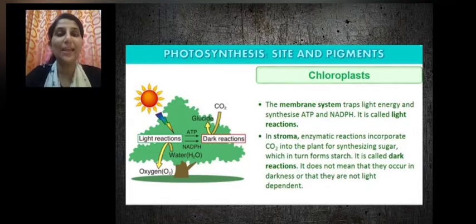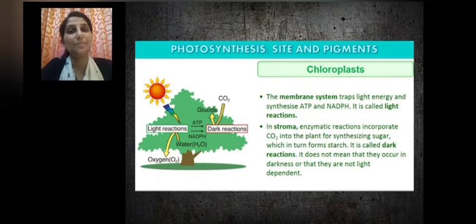So ATP and NADPH are synthesized in the presence of light energy, and the site of synthesis is the membrane system, and it is called the light reaction. Basically, it is called a light reaction. Then what is the importance of stroma? Stroma is the site of dark reaction, while grana is the site of light reaction, which takes place in the presence of light.